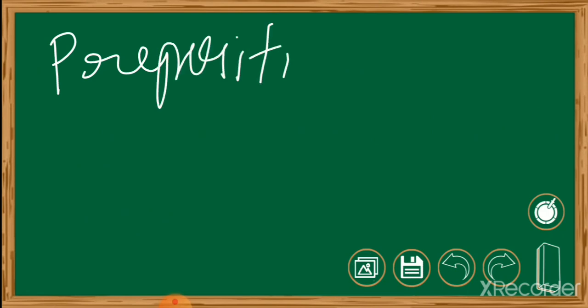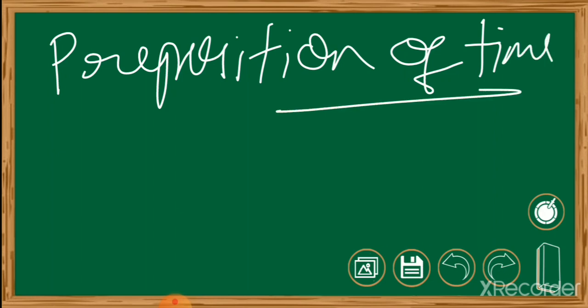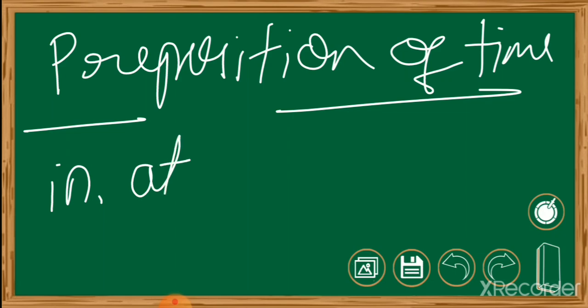Clear? And the second one is prepositions of time, to refer to one point in time. To refer to time, we can use the prepositions which we call prepositions of time. They are in, at, and on, right? These are the prepositions of time. By using these prepositions, you can refer to time, right?